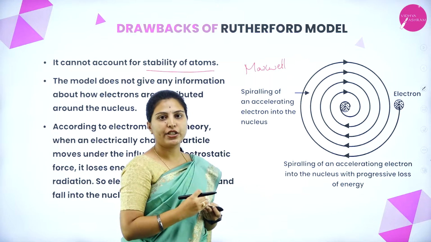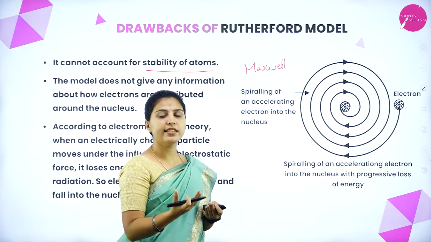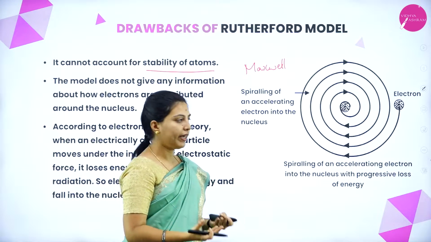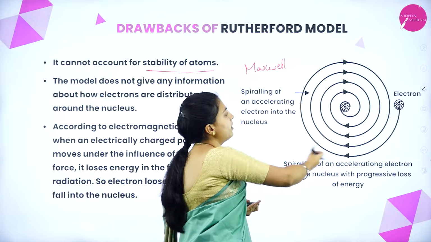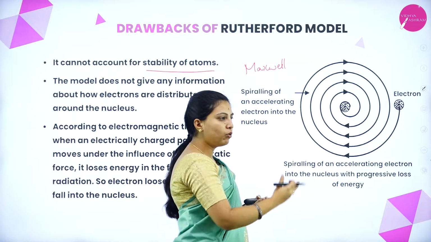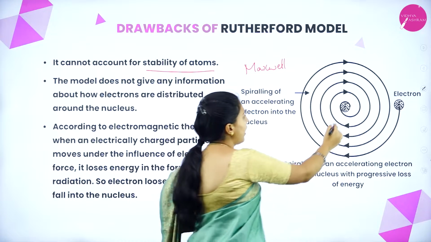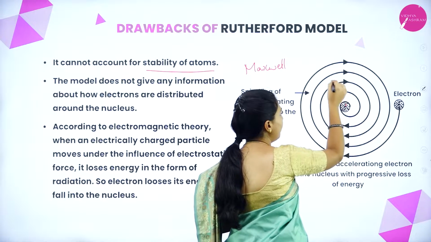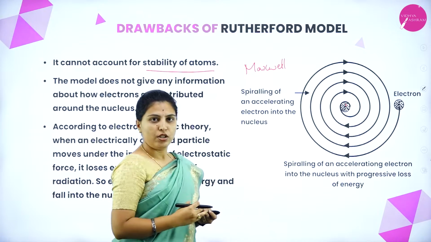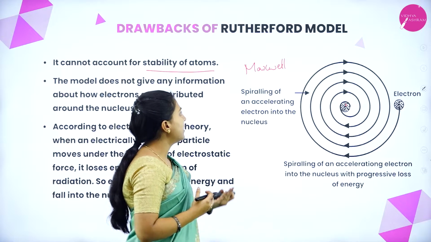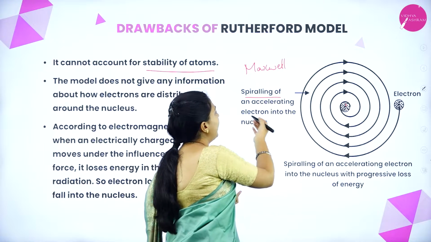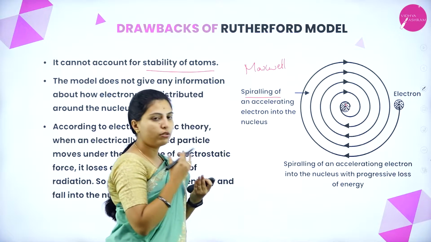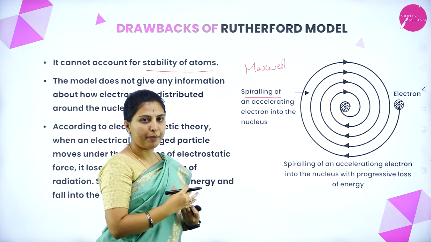It will lose energy, emitting some radiation, and after losing its energy it will come towards the nucleus and fall into it. So, he did not explain how the spiraling of an accelerated electron into the nucleus happens.